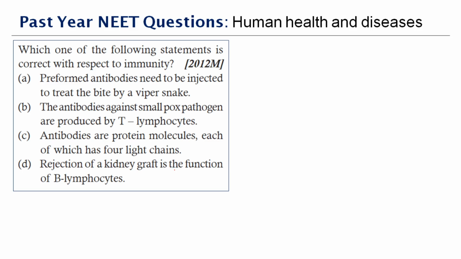Next question. Which one of the following statements is correct with respect to immunity? This question was asked in the year 2012. Preformed antibodies need to be injected to treat the bite of a viper snake. It is also a type of immunization, which is called passive immunization.